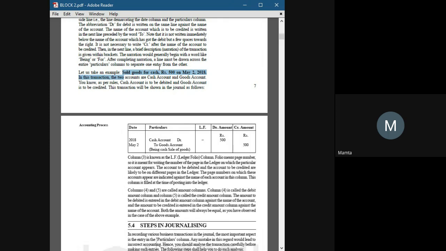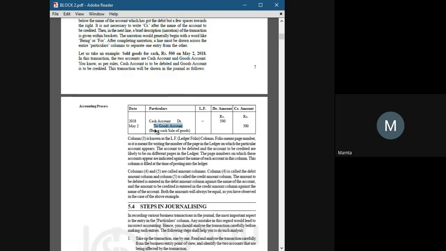You're sending goods. So cash account debit, because debit what comes in, cash account debit to goods account. Here "To" shows that the goods account is being credited. When "To" is used before an account, it means this account has been credited.